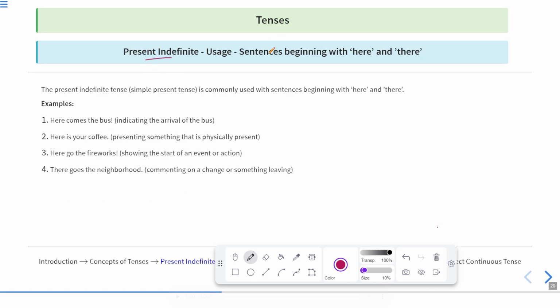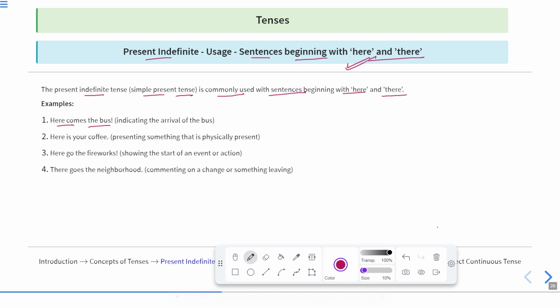Present indefinite tense is also used in sentences beginning with here and there. This concept is also very important. If the sentence begins with here and there, they are also written in present indefinite tense. When we point out someone, when we introduce someone using these words, here and there, these types of sentences are also written in present indefinite tense. The present indefinite tense, simply present tense, is commonly used with sentences beginning with here and there.